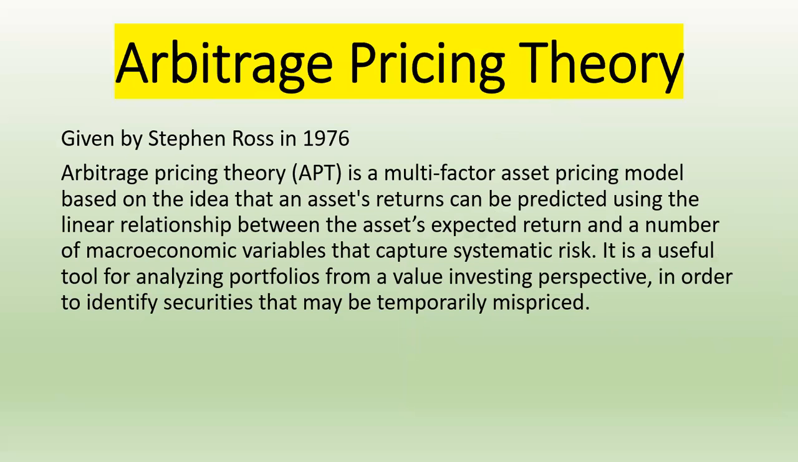Now we have the arbitrage pricing theory. Arbitrage pricing theory was given by Stephen Ross in 1976. Arbitrage pricing theory, APT, is a multi-factor asset pricing model. CAPM was a single-factor asset pricing model, but APT is a multi-factor asset pricing model. It is based on the idea that asset return can be predicted using the linear relationship between the asset's expected return and a number of macroeconomic variables.